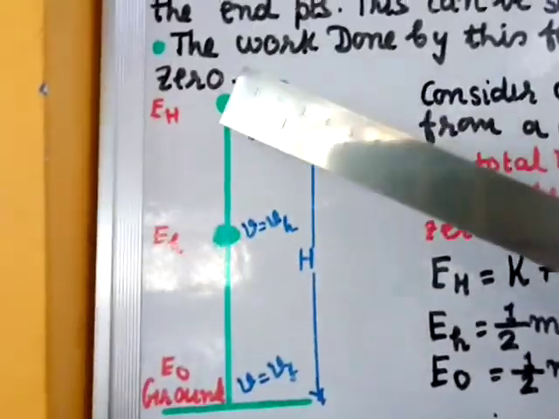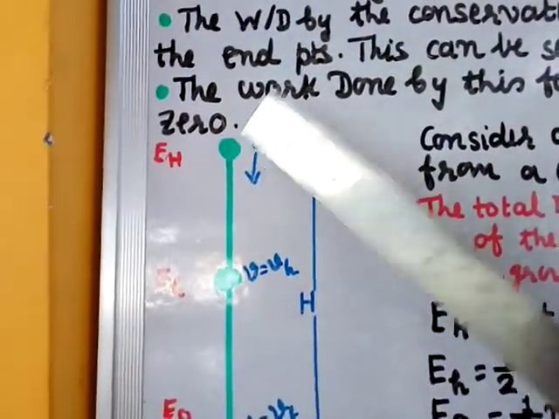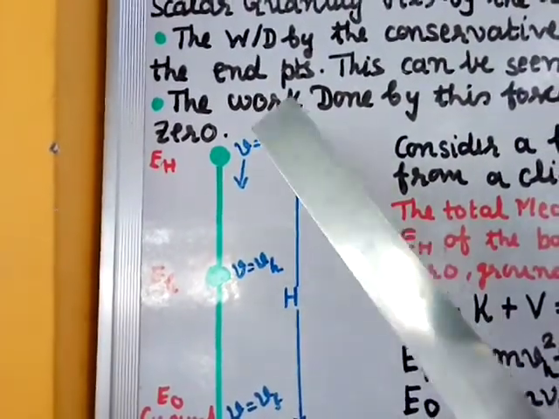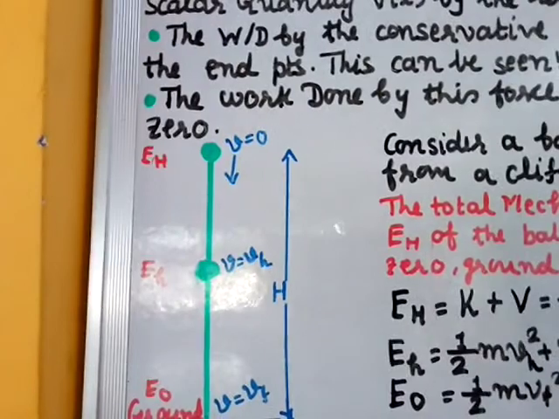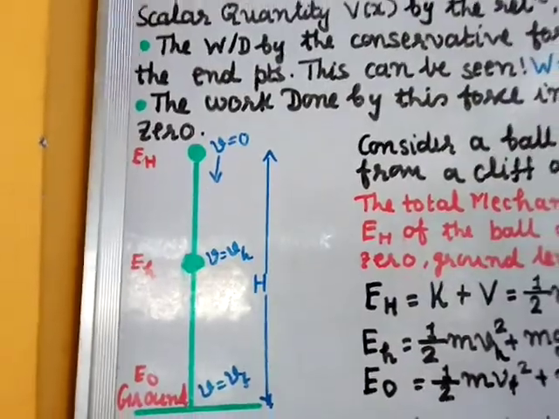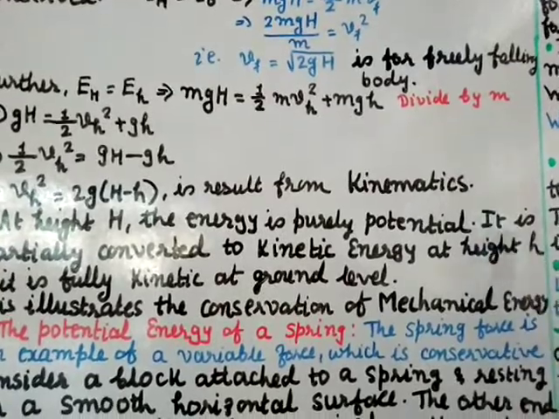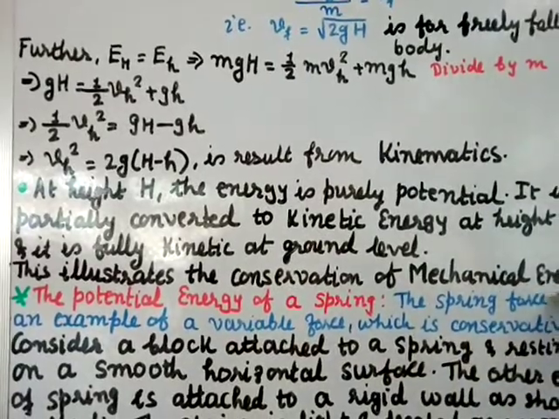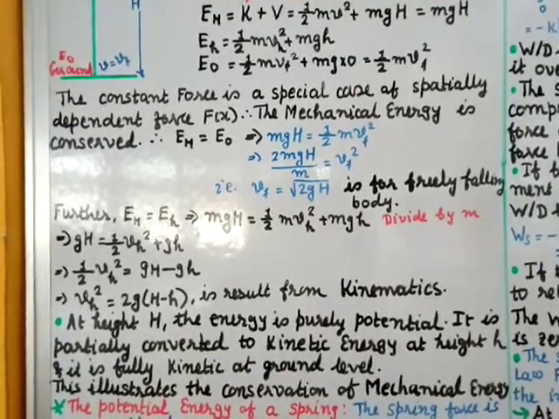When the object starts falling down, you are dropping it from the height H. At this point, it has only potential energy. But when you drop it, it starts coming down, so the potential energy starts converting into kinetic energy. At the ground level, it is fully kinetic, and at a height small h, it is partially kinetic energy. This illustrates the conservation of mechanical energy, and gives you an example of it.